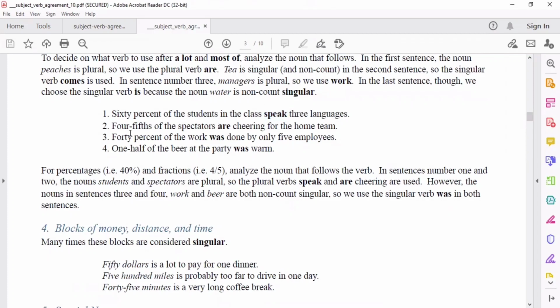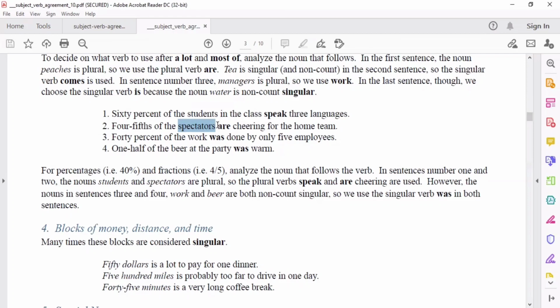Okay? Next, number 2. 4/5 of the spectators are cheering for the home team. So, may fraction tayo, pero tignan natin yung noun after that fraction, no? So, meron tayong spectators. Ito bang spectators na to ay singular or plural?